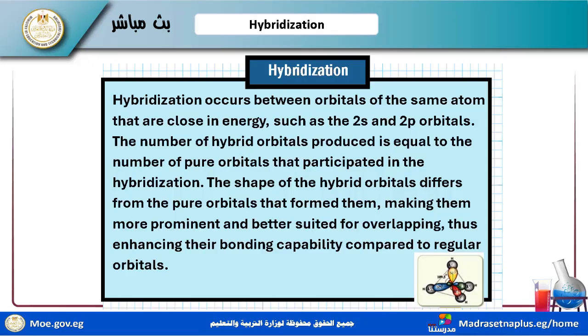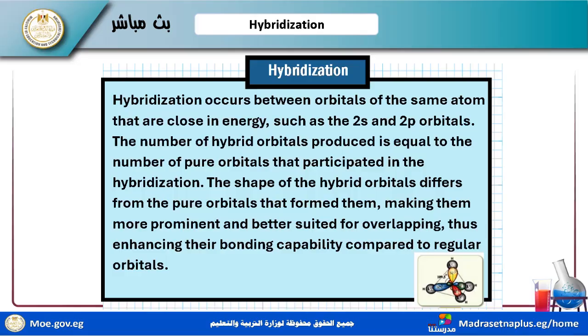Hybridization occurs between orbitals of the same atom. This is the first condition: in the same atom. Okay, not between two atoms, no, the same atom. The orbitals must be close in energy, 2s and 2p, 3s and 3p, 4s and 4p, and so on. The hybridization is between the pure orbitals in the same atom that are close in energy, such as the 2s and 2p orbitals.